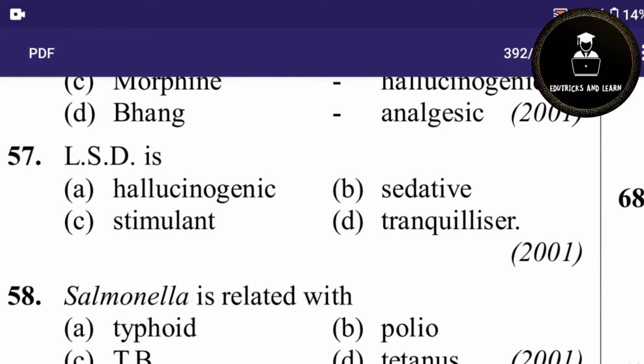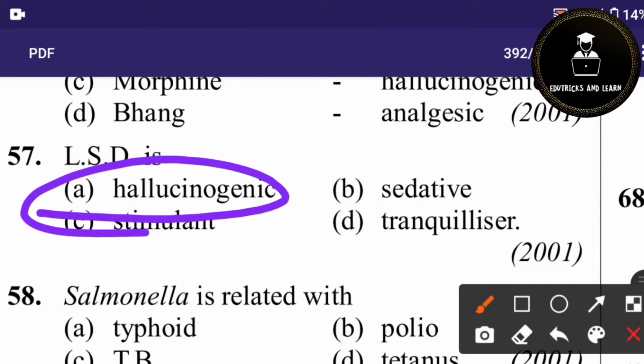LSD. Yesterday itself we saw that. What is LSD? LSD is lysergic acid diethylamide. Lysergic acid diethylamide has hallucinogenic properties. This type of drug has hallucinating property. So it is called hallucinogens.